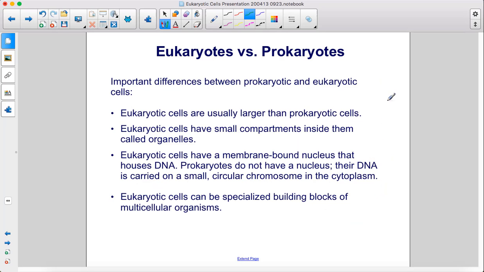Here are the important differences between prokaryotic and eukaryotic cells. Eukaryotic cells are usually larger than prokaryotic cells. Eukaryotic cells have small compartments inside them called organelles. Eukaryotic cells have a membrane-bound nucleus that houses DNA. Prokaryotes do not have a nucleus. Their DNA is carried on a small, circular chromosome in the cytoplasm. Eukaryotic cells can be specialized building blocks of multicellular organisms.